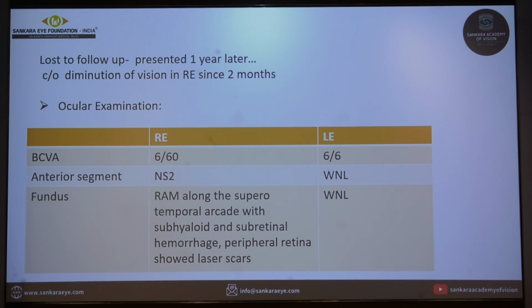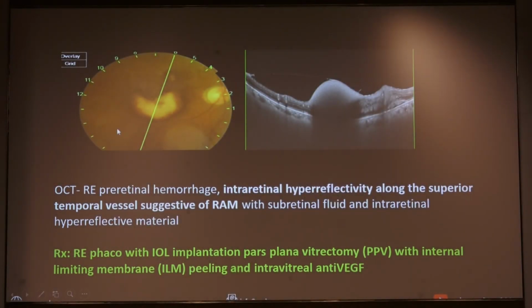Anterior segment examination of the right eye showed NS2 cataract. Fundus showed retinal artery macroaneurysm along the superior-temporal arcade with subhyaloid and subretinal hemorrhage, and the peripheral retina showed laser scar. Left eye was normal. This is the fundus photo showing subhyaloid hemorrhage. OCT showed pre-retinal hemorrhage, and there was intraretinal hyperreflectivity along the superior temporal vessel suggestive of RAM.